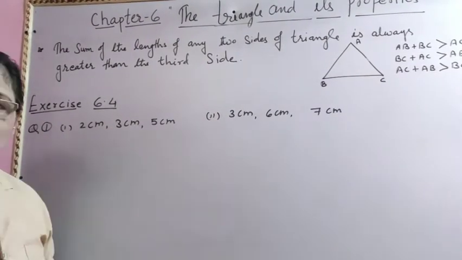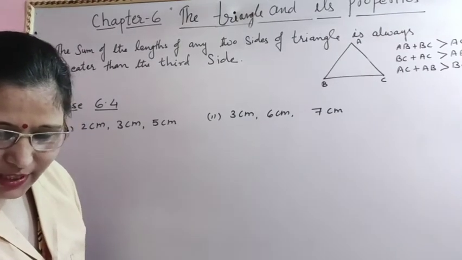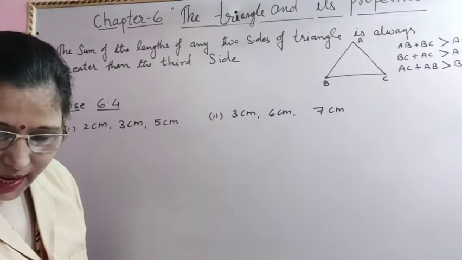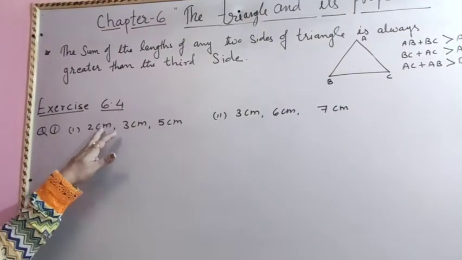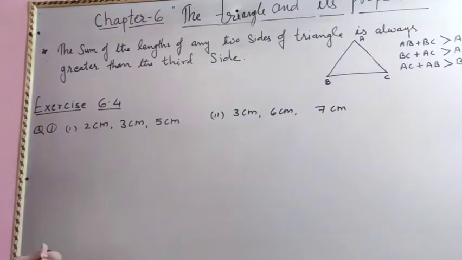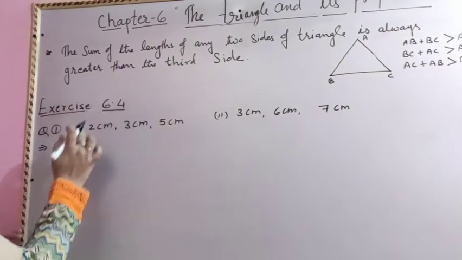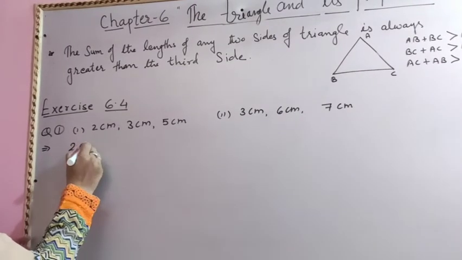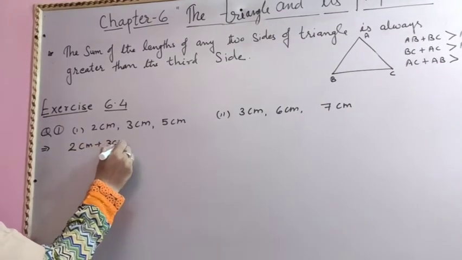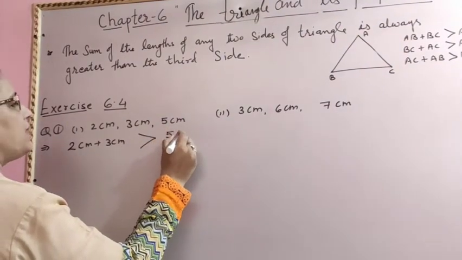Now see the first question of 6.4. The question is: is it possible to have a triangle with the following sides? If any triangle is there, it is possible that these three sides are there. Let's see. According to this property, we will add two sides. Suppose I am taking the first two sides, 2 centimeter plus 3 centimeter. It should be more than the third side, that is 5 centimeter.